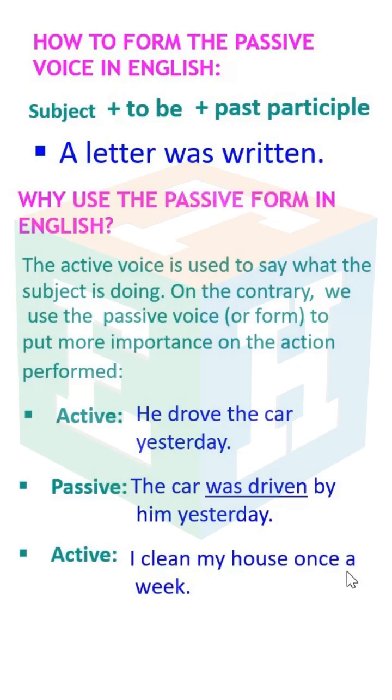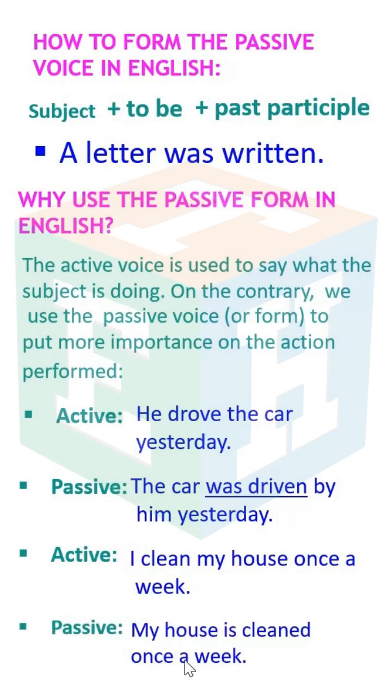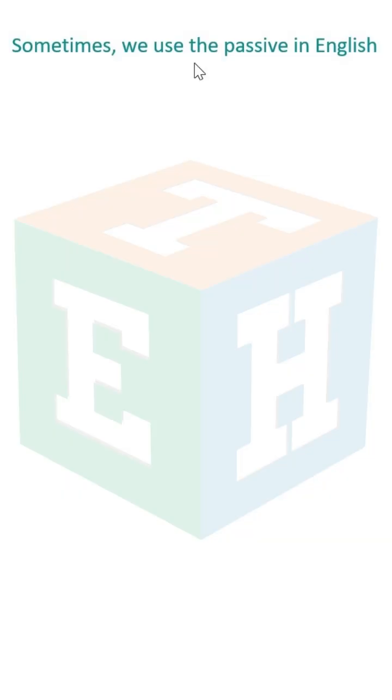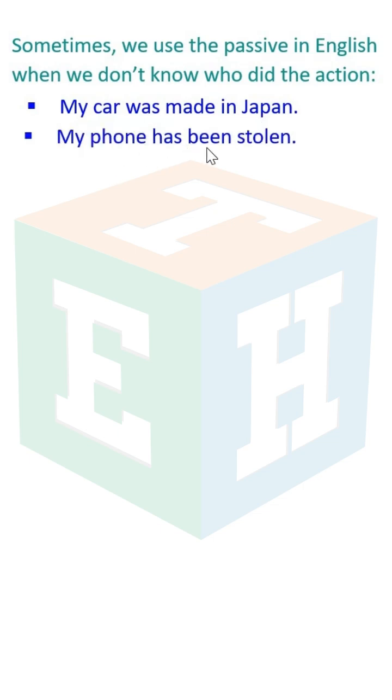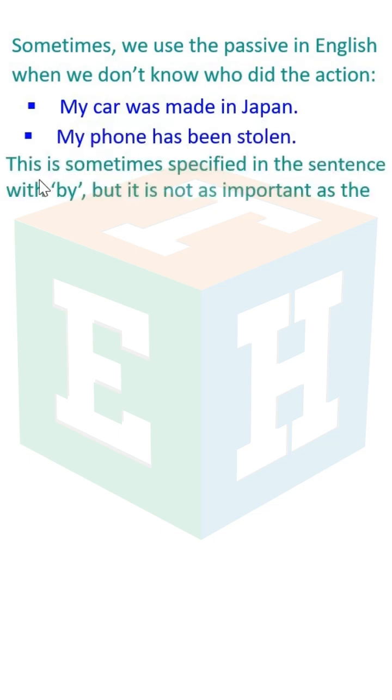Active: I clean my house once a week. Passive: my house is cleaned once a week. Sometimes we use the passive in English when we don't know who did the action. My car was made in Japan. My phone has been stolen.